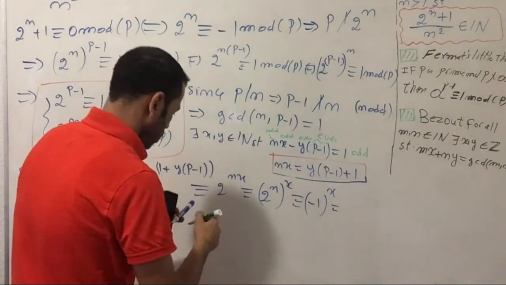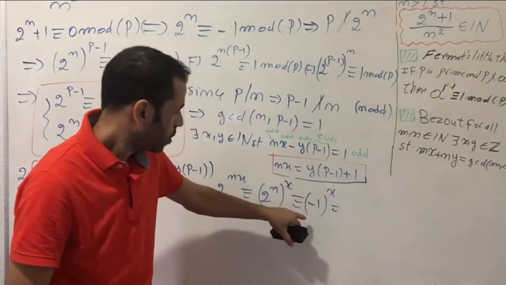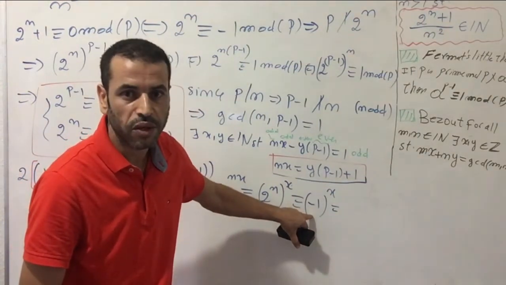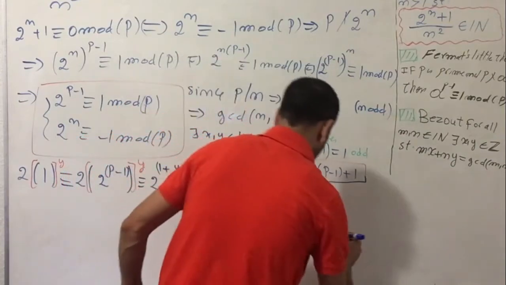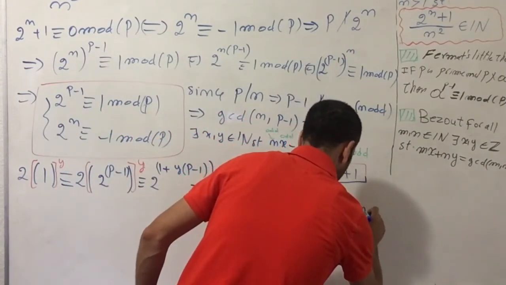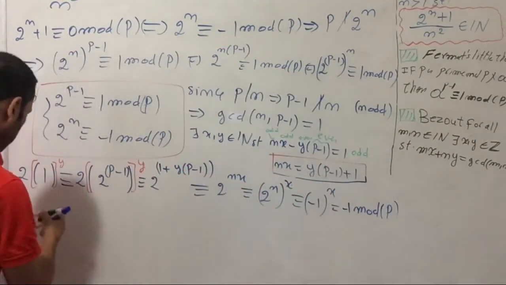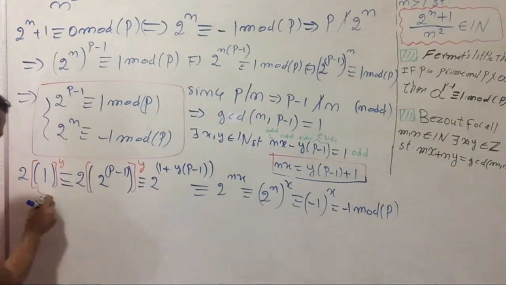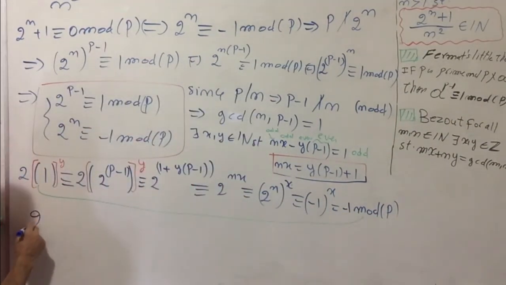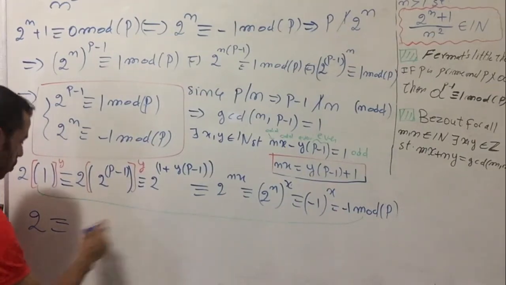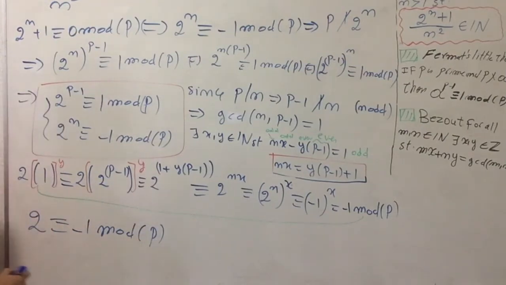Since x is odd, it doesn't affect the minus sign of minus 1. I take x off the exponent, so I have minus 1 mod p. So all the way down, I have 2 congruent to minus 1 mod p.